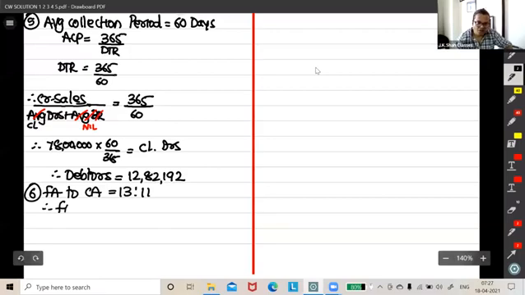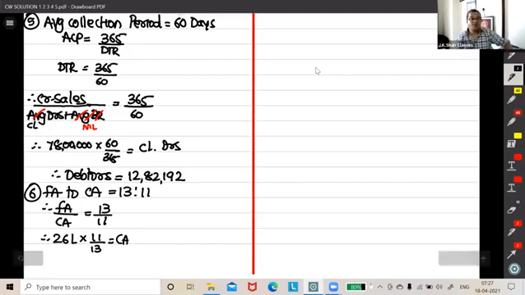Therefore, fixed asset upon current asset is 13 by 11. We know fixed assets are 26 lakhs. Into 11 by 13 will give us current assets. So what will be the value of current assets? 22 lakhs. Therefore, current asset is equal to 22 lakhs.